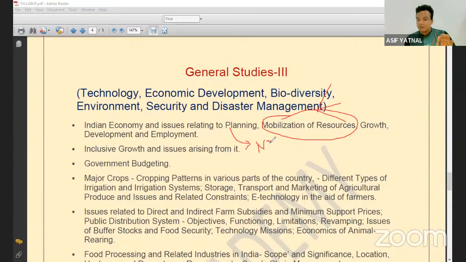So as a UPSC aspirant, try to understand what you need to know here. First, you need to know what the features of the Indian economy are. Second, why does the Indian economy remain underdeveloped? Because there is no proper mobilization of resources. There is no economic growth in India. There is no proper development. There is no proper employment.